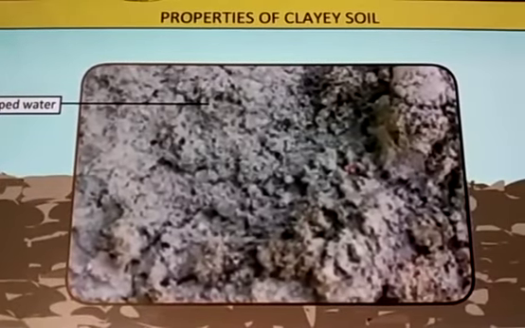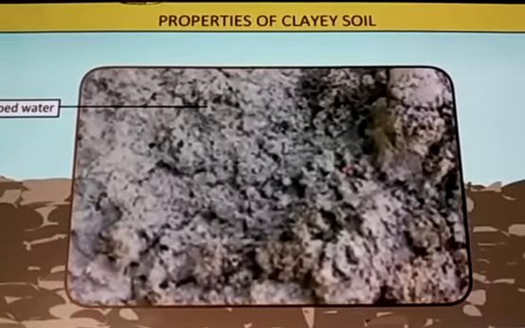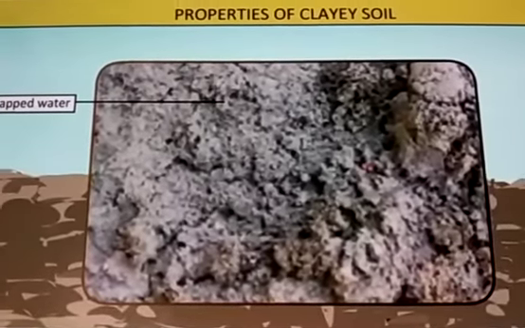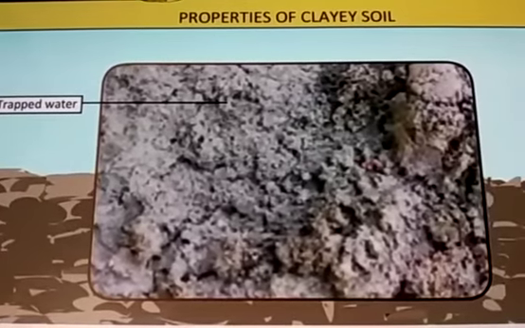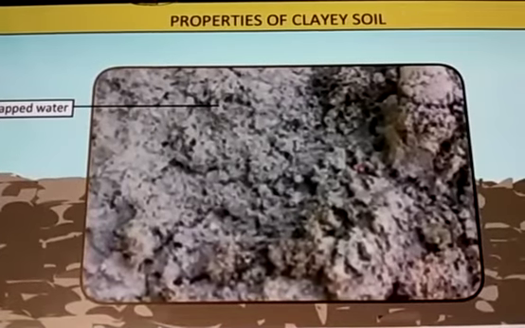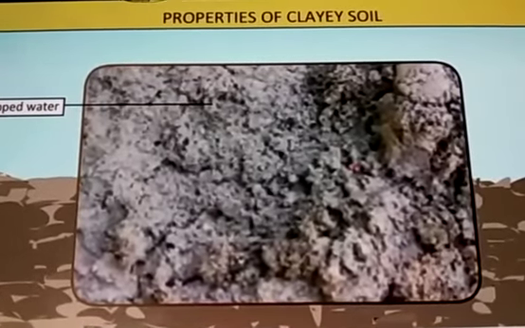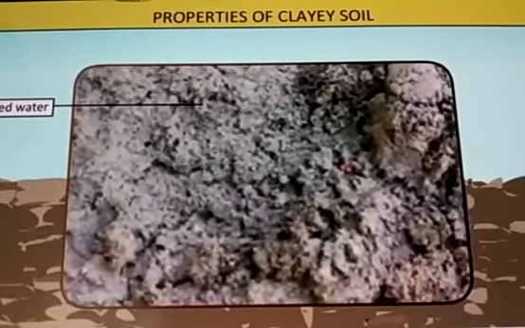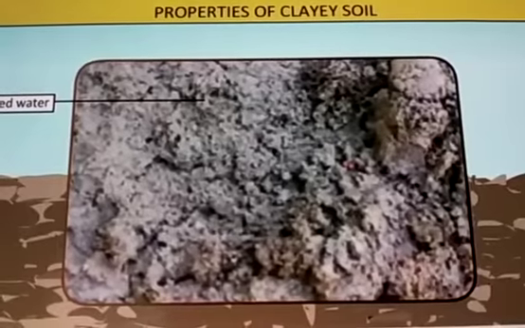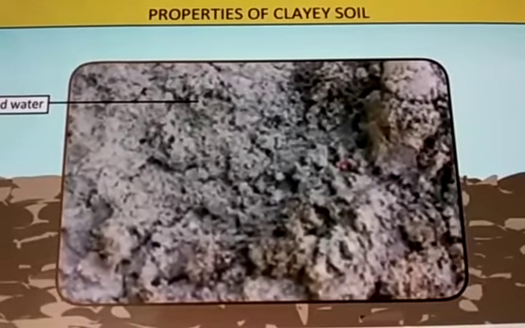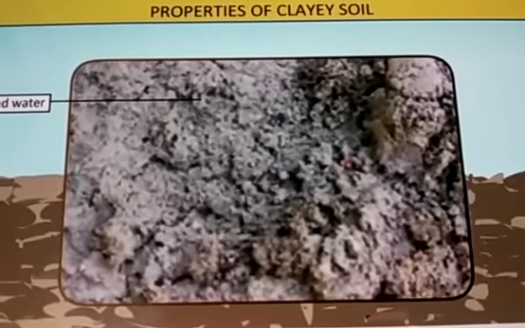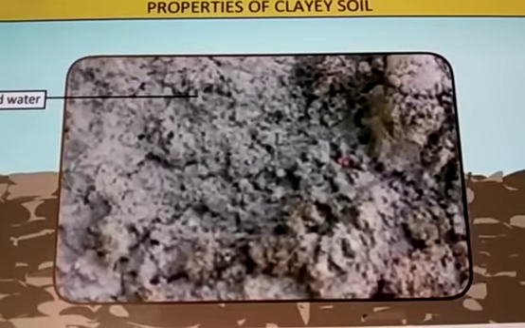It will be tightly packed, leaving little space for air. Very little space will be present in the clayey soil. Unlike sandy soil, water can be held in the tiny gaps between the particles. The water also cannot pass very easily. It will hold the water in its gaps.